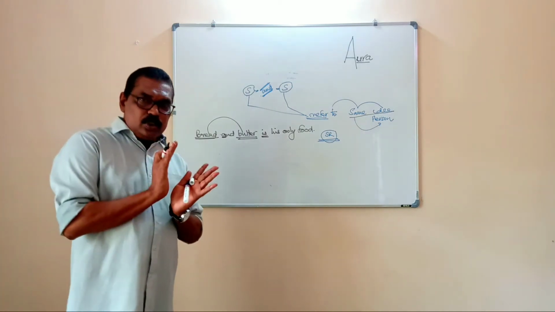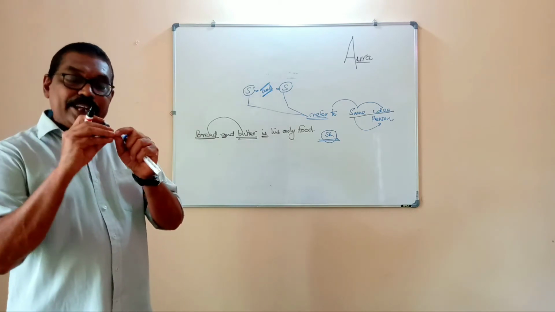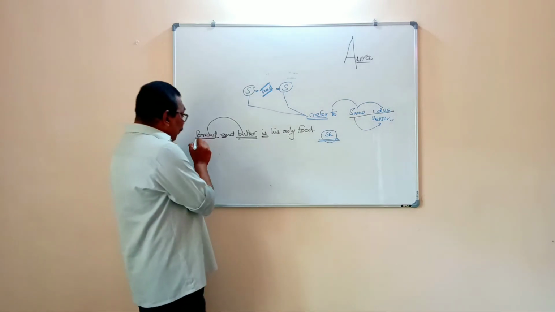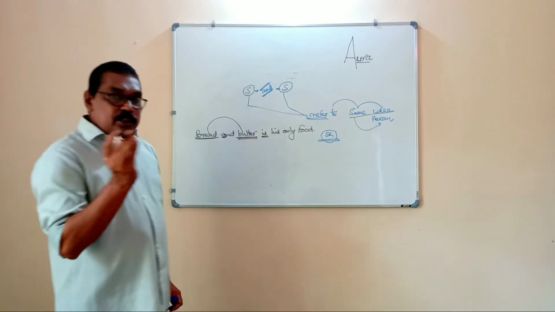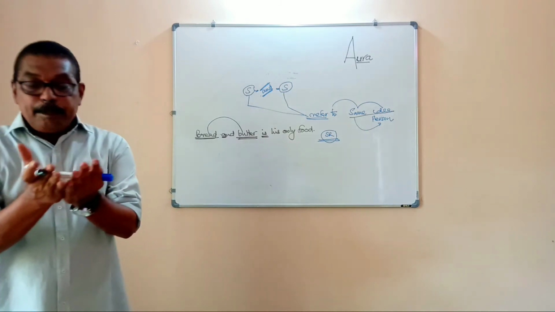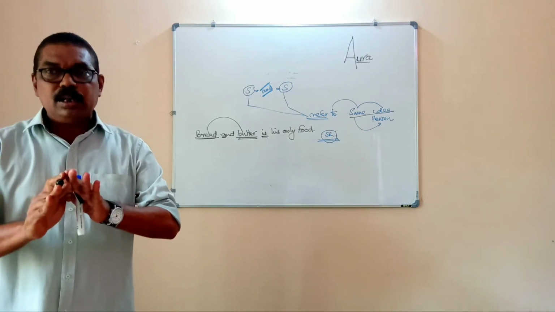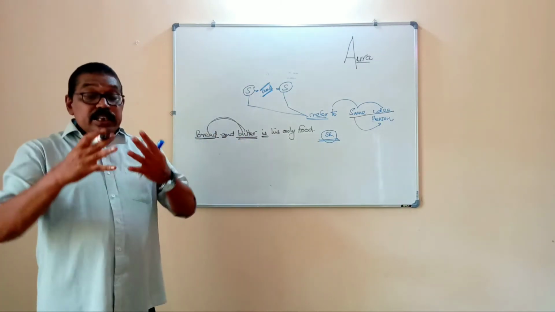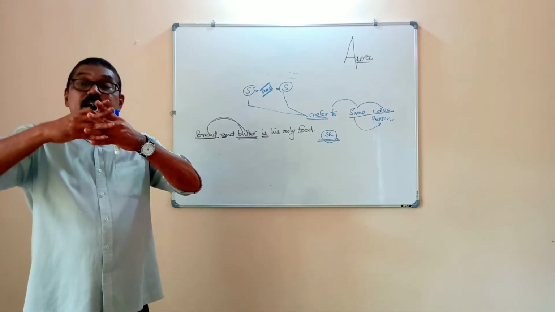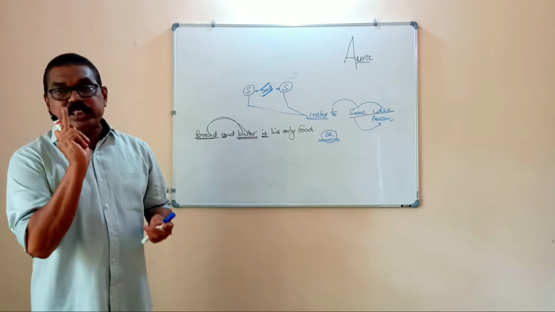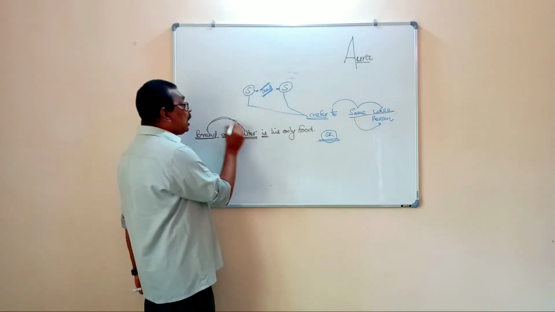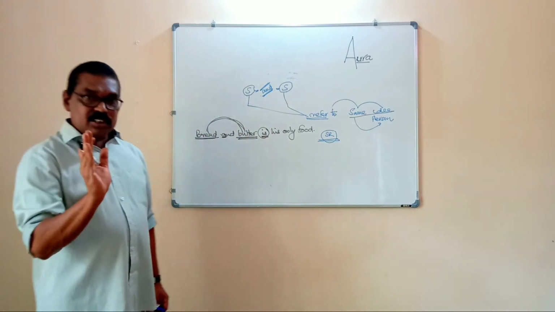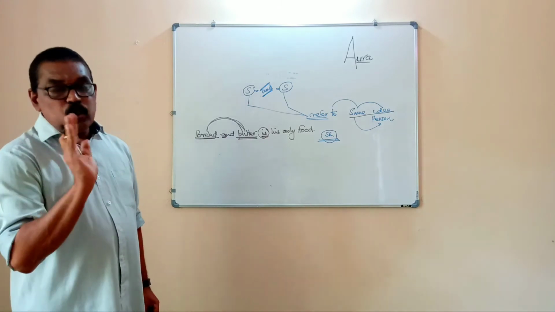How can we trace out whether the two subjects joined by and are indicating the same idea? When two subjects are joined with the help of and and they become inseparable, the verb should be singular. Here, when we combine bread and butter, they are inseparable. These two subjects will become one thing, a combination for food. And therefore, we will use the singular verb is. Bread and butter is his only food.